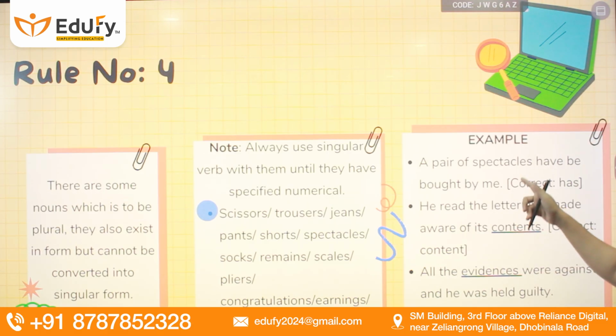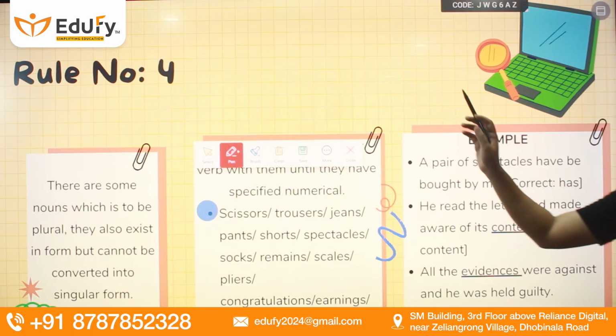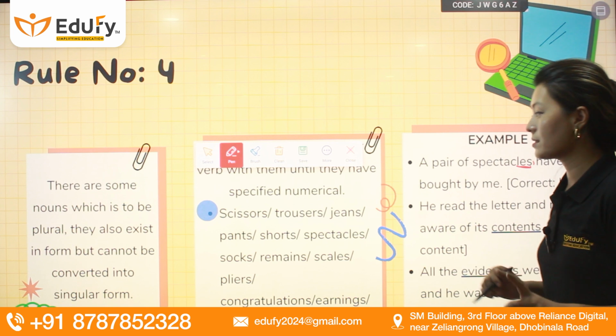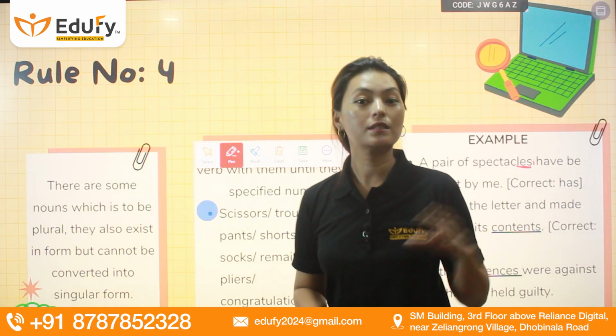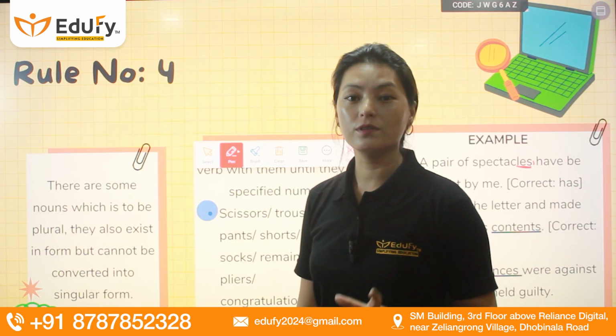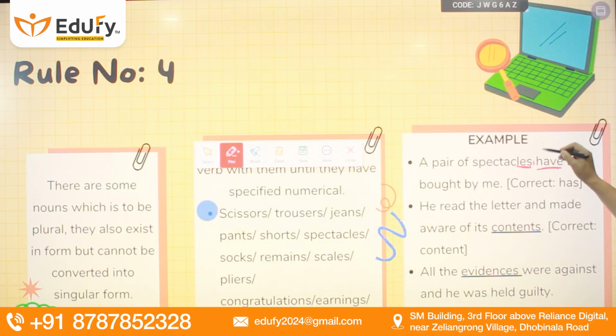So, let's take a look at this example. "A pair of spectacles have been bought by me." Is this correct? Spectacles is singular, even though it has s in it and would seem plural. In the grammatical sense, this is incorrect. Yes, spectacles is the correct usage of the word, but it is not a plural noun, it is a singular noun. So the verb here will be singular again.